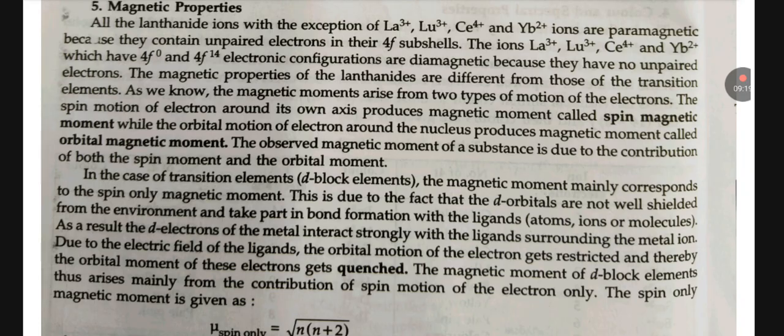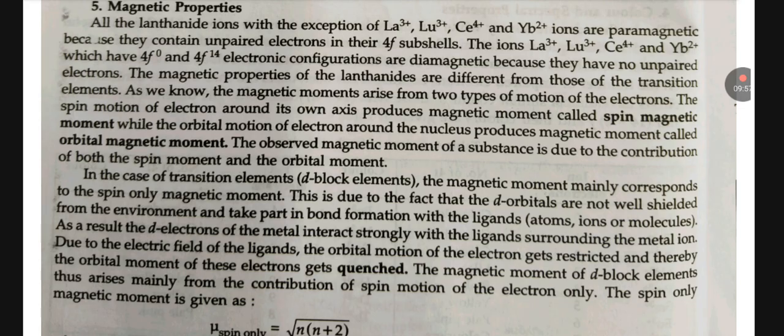Due to the electric field of the ligand, the orbital motion of electrons gets restricted and therefore the orbital motion of those electrons gets quenched. The magnetic moment of d-block elements thus arises mainly from the contribution of spin motion of electrons only. The spin-only magnetic moment is given by the square root of n into n plus 2.